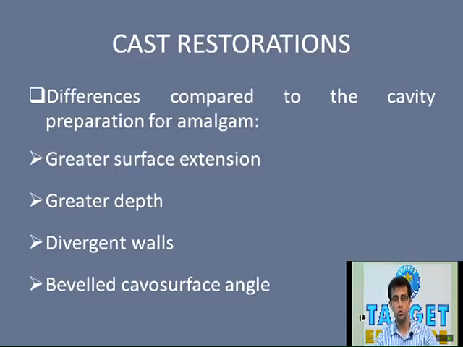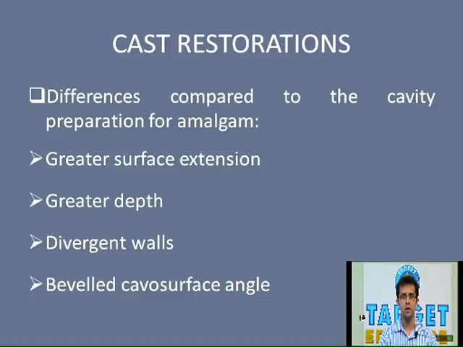Under the heading of greater surface extension, we need to remember that the walls are divergent, which we just said should be a 2 to 5 degree taper per wall. Secondly, the bevels are placed, and thirdly, the width. All these factors contribute to greater surface extension: the width, the bevels, and divergent walls in case of cast restoration. Now going to the second point, that is greater depth.